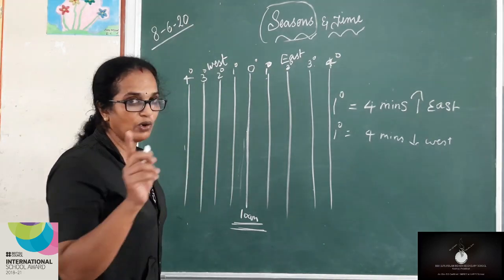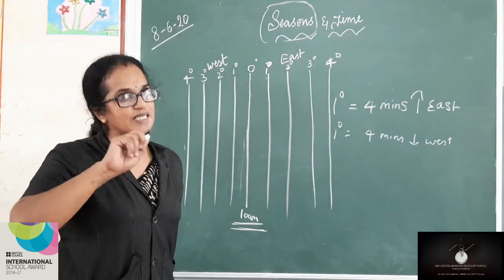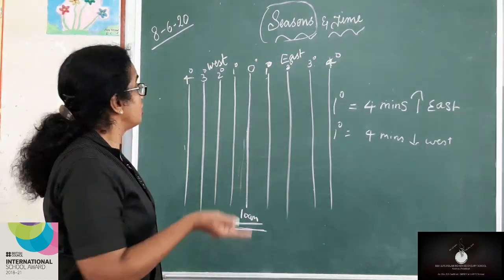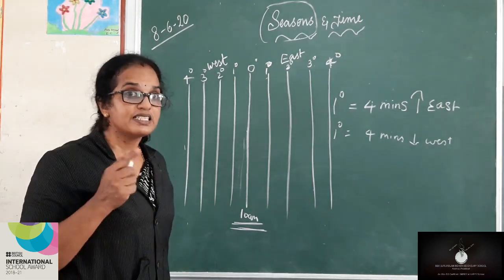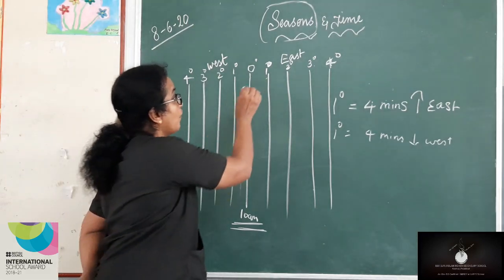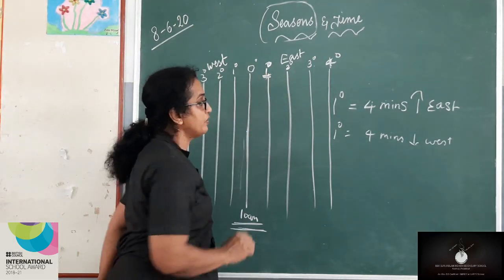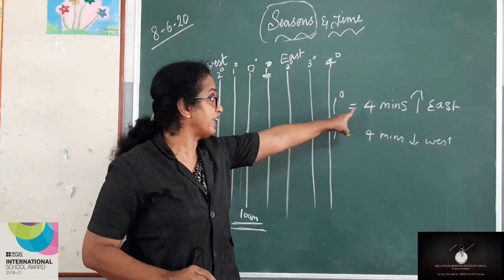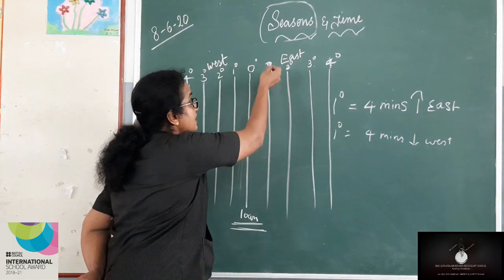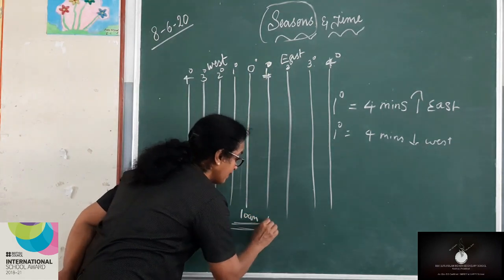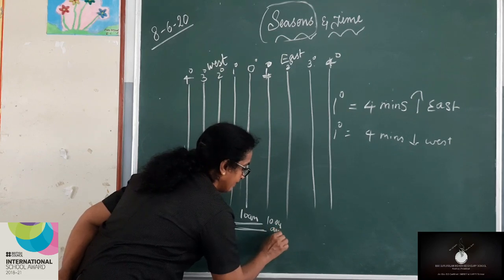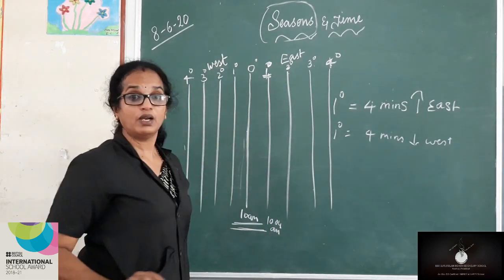I have already explained to you, towards the east, time increases and towards the west, time decreases. For every 1 degree longitude, time increases or decreases by 4 minutes. So, here it is 1 degree. So, what will be the time? 10:04 a.m. Then, if it is 2 degree, what is the time?